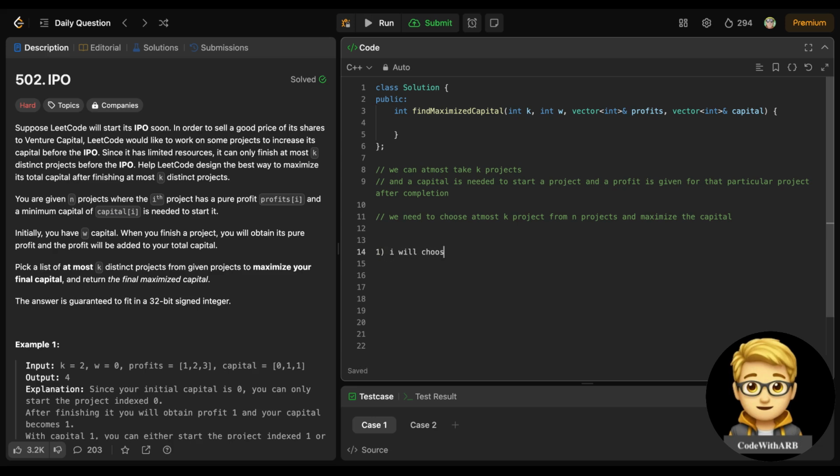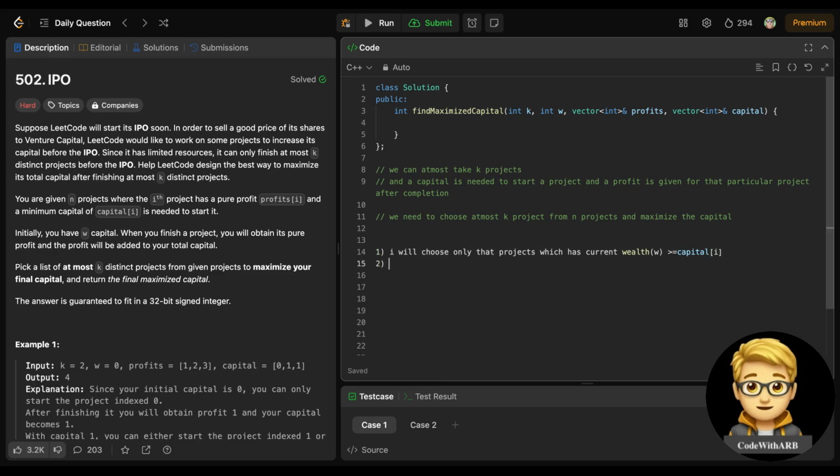I will choose only those projects which have capital I less than my current wealth, right? This is the current wealth. The current wealth, which is w, should be greater than capital I. Then I will choose that project.